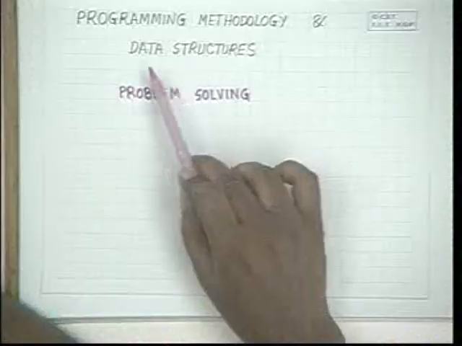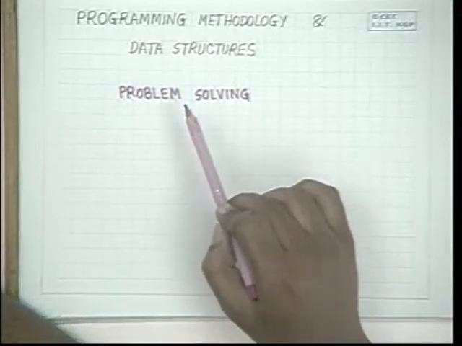For example, when somebody gives you a problem, find the maximum of n numbers, this problem is posed in a natural language. It is our duty and task to convert this problem posed in a natural language to a form which the computer will solve. If we had technology which could understand natural language itself, then we would not require this series of tasks of programming, or the concept of programming methodology and data structures would have been automated already.